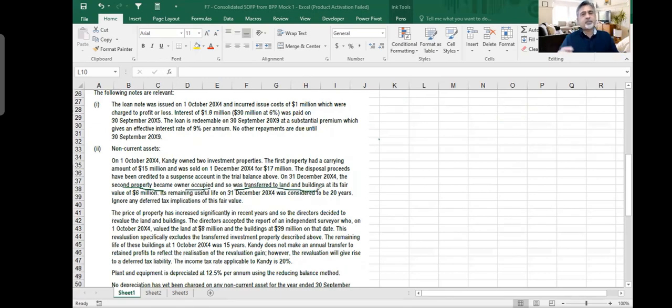So you had two investment properties. One you sold, the other one you start using. When you start using it, now it is not IAS 40 anymore. Investment property, it is not, because it has been used. So you convert it to your IAS 16, which is property, plant and equipment, and you start charging depreciation.